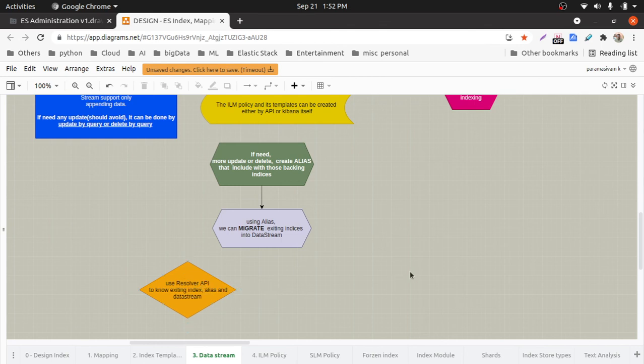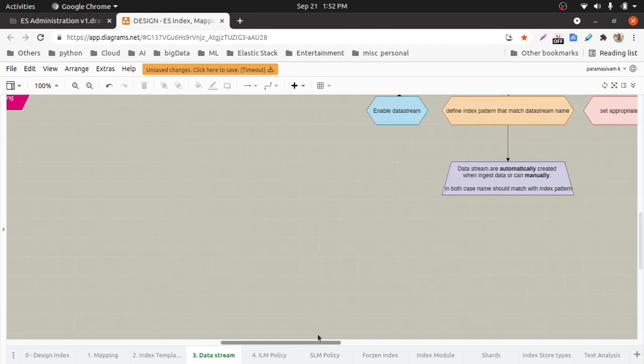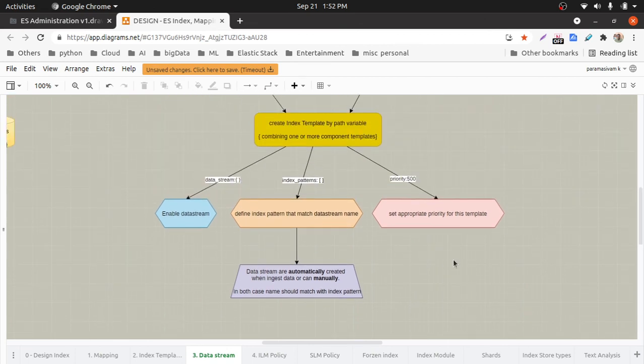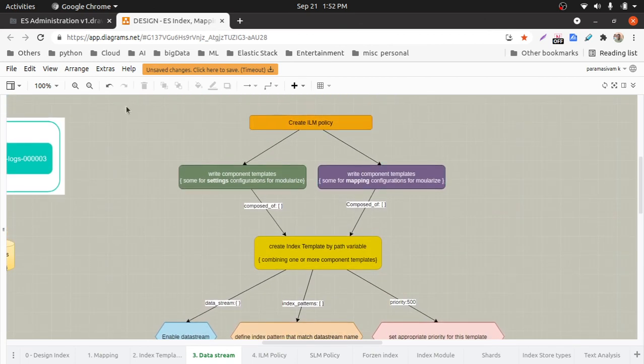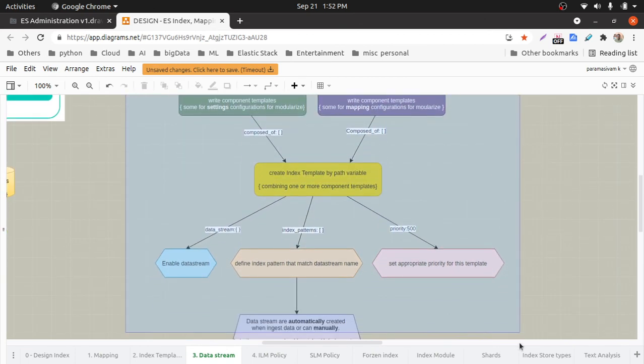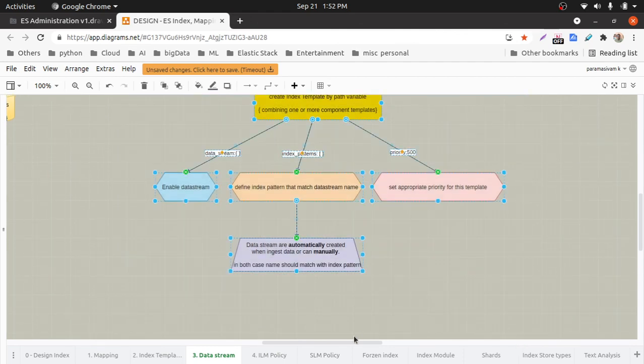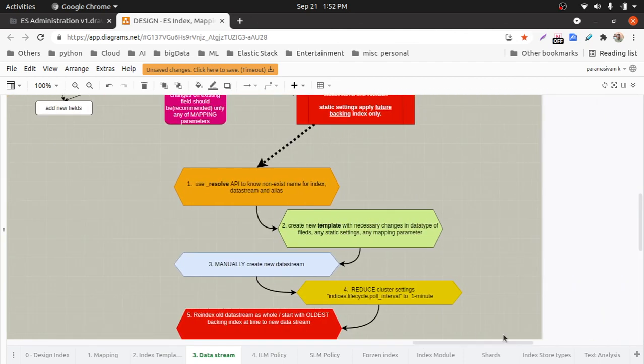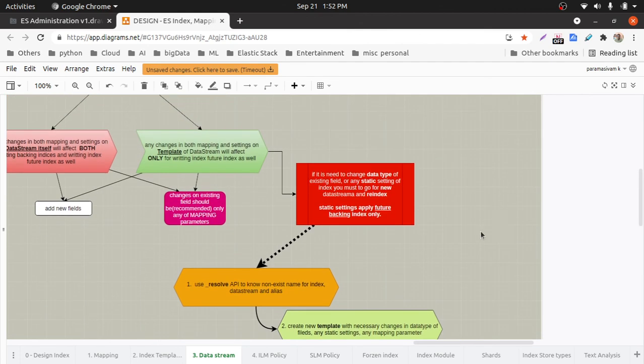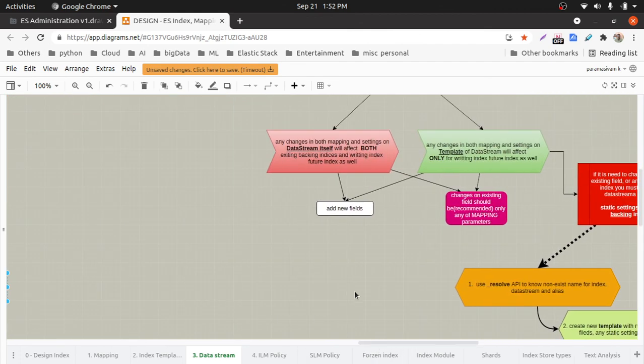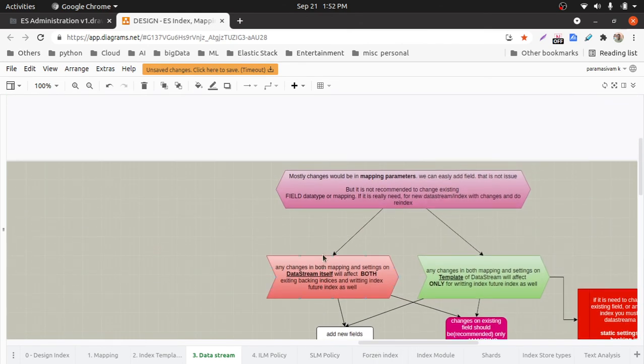So this is the information at a high level. In the next part we will explain how to create data streams and what is involved while creating them. And in case you need any changes, what we can do, what updates can be done from a configuration perspective, not document level. So we will discuss that in the next part of the video.